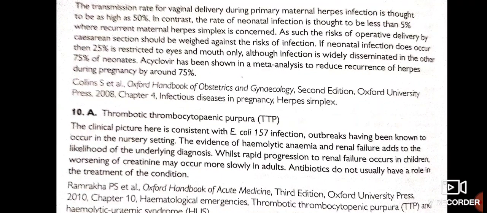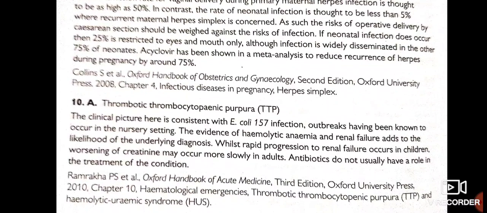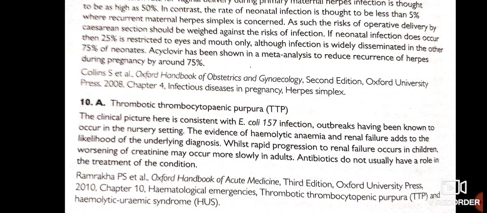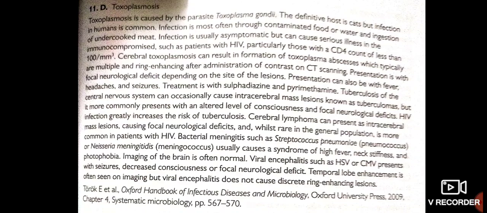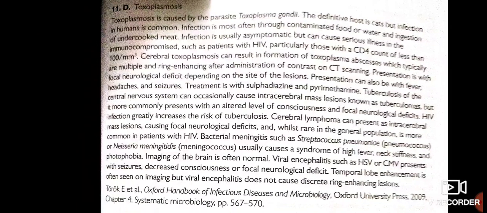The clinical picture here is consistent with E. coli 157 infection. Outbreaks are known to occur in nursery settings. The evidence of hemolytic anemia and renal failure adds to the likelihood of the underlying diagnosis. Whilst rapid progression of renal failure occurs in children, worsening of creatinine may occur more slowly in adults. Antibiotics do not usually have a role in the treatment of this condition. Okay. This is all about toxoplasmosis.